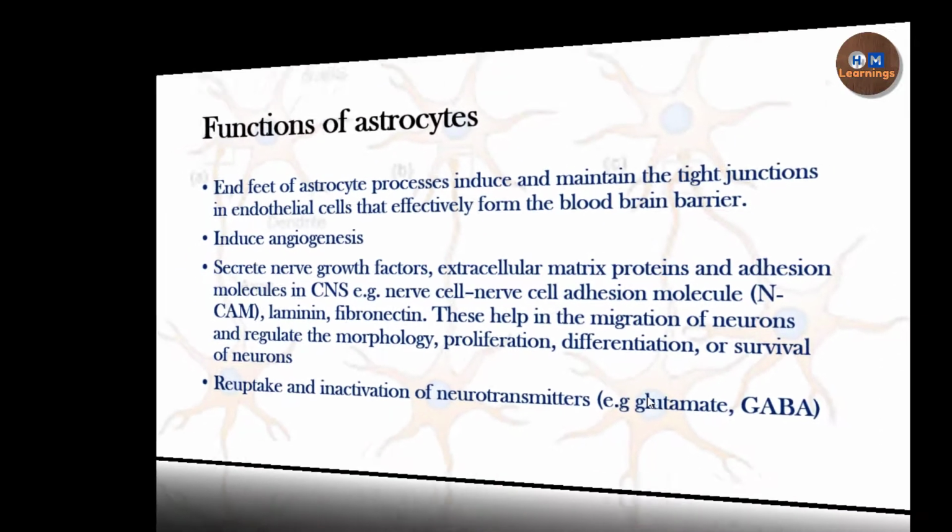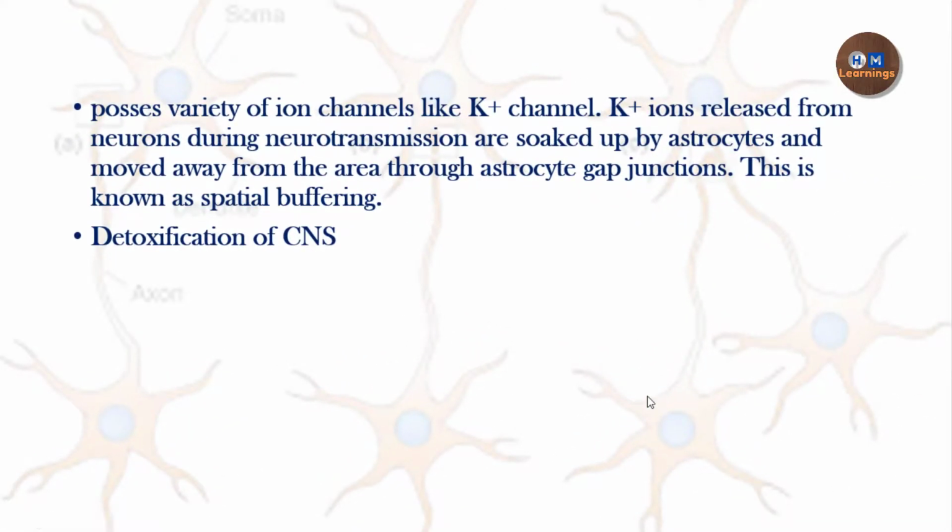The next function is that it has a variety of ion channels, like the potassium channel. So potassium is secreted during the neurotransmission. After that, it has to be removed from the synapse, and that is why the potassium channels are present on the astrocytes, through which the potassium enters inside the astrocyte from the synapse, and this process is called spatial buffering.